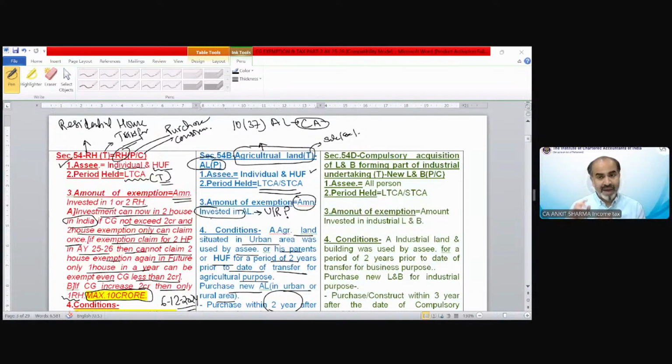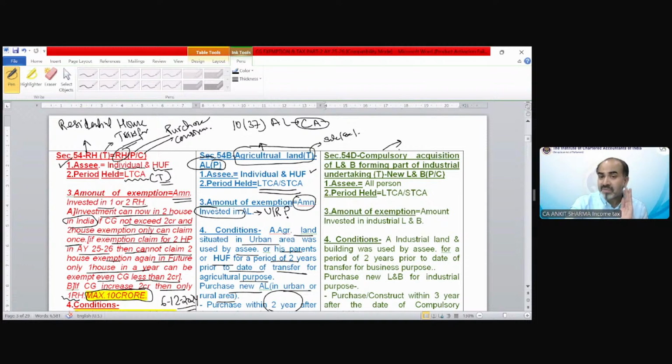Please keep in mind that if you normally sell your factory, like Mr. A sells his factory to Mr. B, and Mr. A purchases new land and building for his factory out of the consideration received from Mr. B, this exemption would not work, because this exemption only works if there is compulsory acquisition forming part of your industrial undertaking.